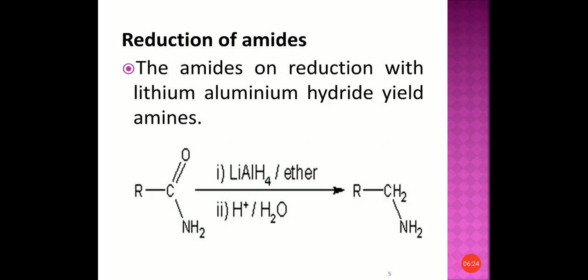The next method of preparation is reduction of amides. Amides are CONH2 group. The functional group of amide is the CONH2 group. So amides can be converted to amines on reduction with lithium aluminum hydride. So the amides on reduction with lithium aluminum hydride yield amines.